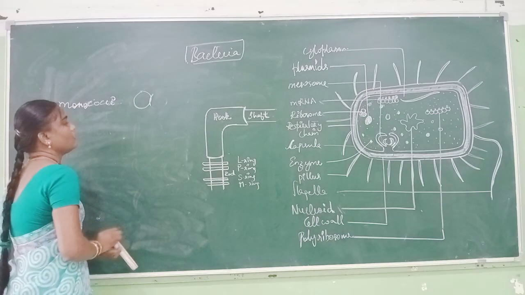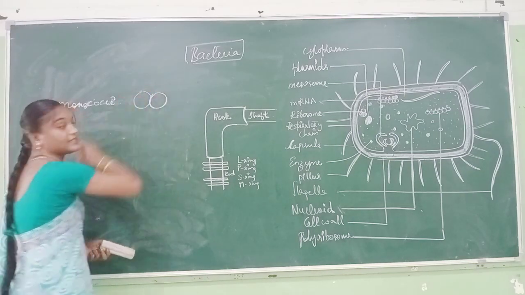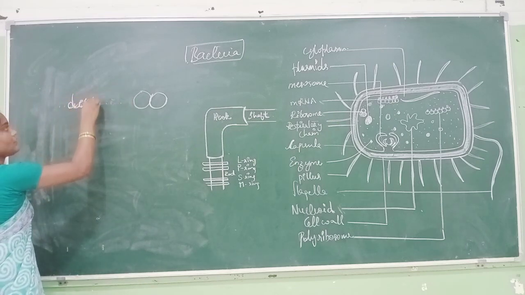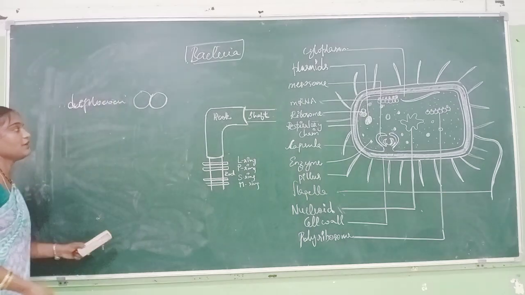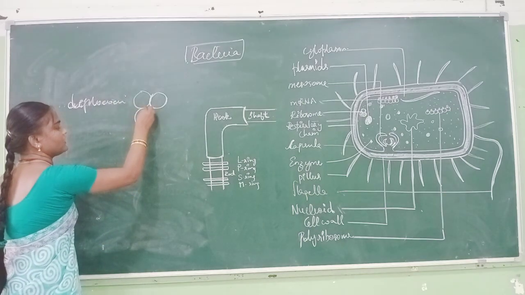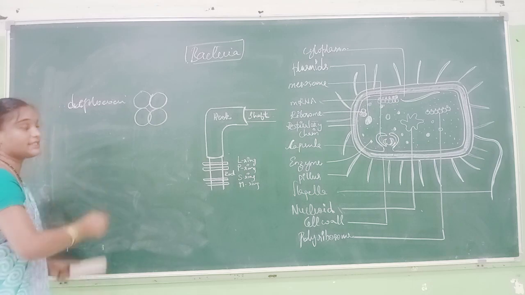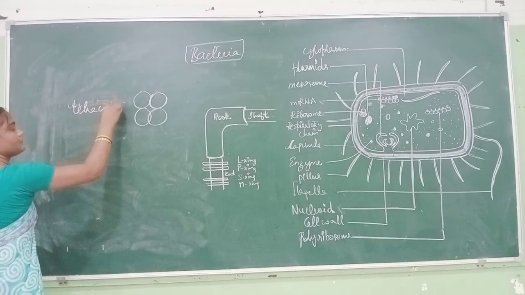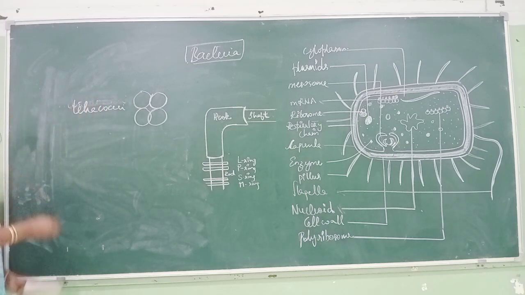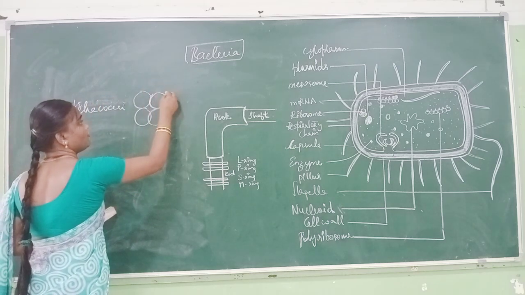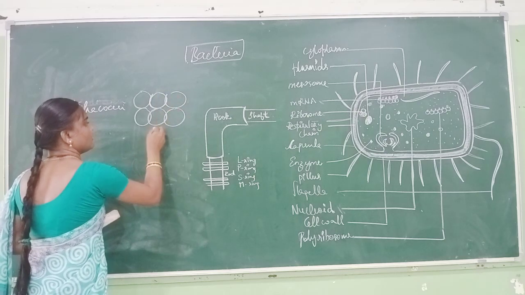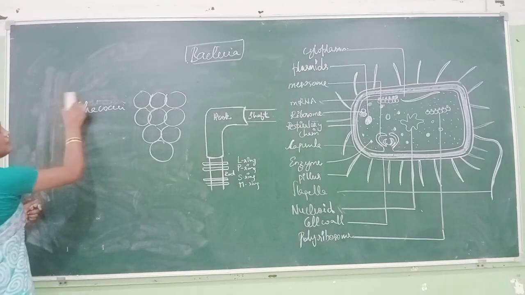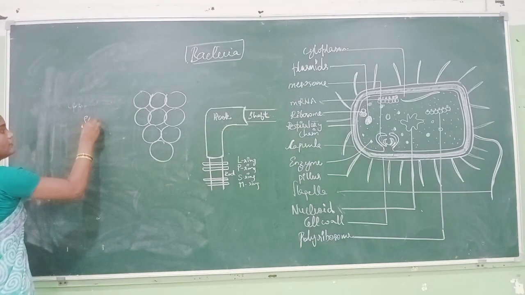If spherical bacteria are present in a bunch, like grapes, that is known as staphylococcus.